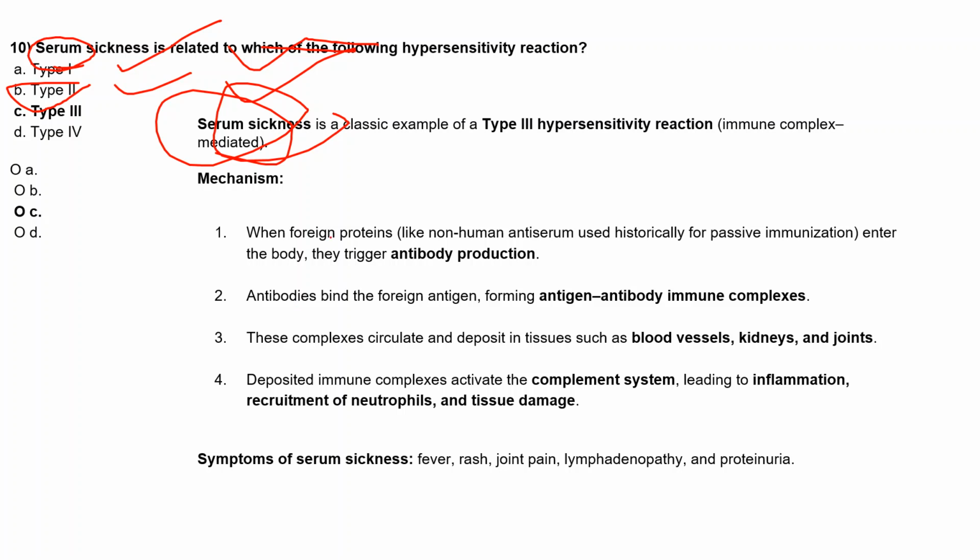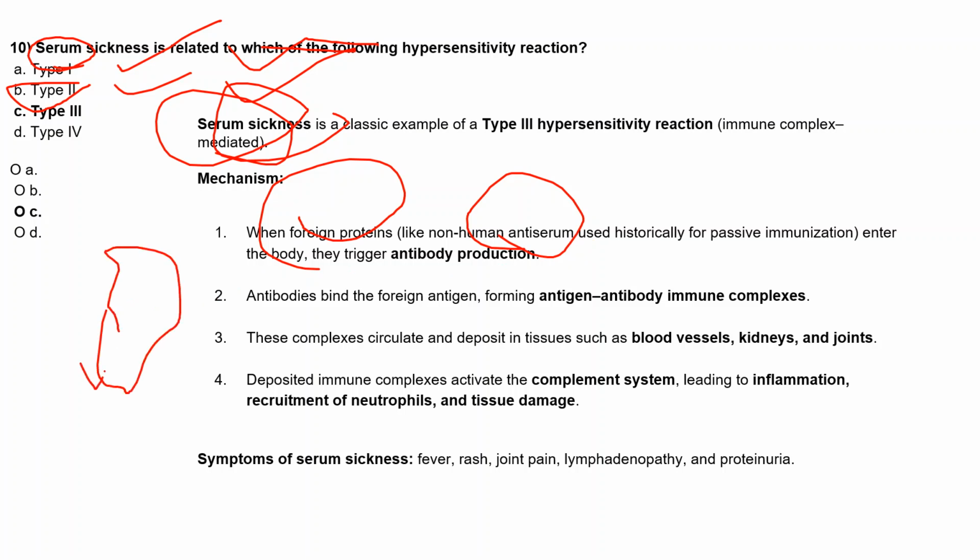So what happens is, when there are foreign proteins like non-human antiserum, for example if there is a snake bite, now we have to give anti-snake venom.